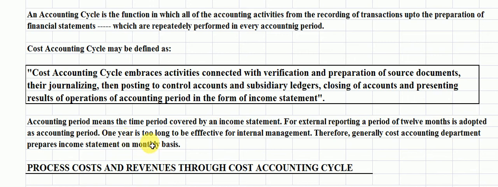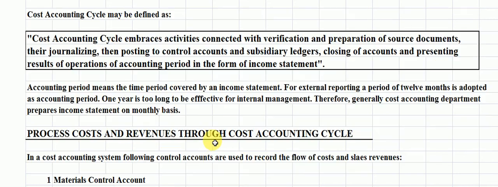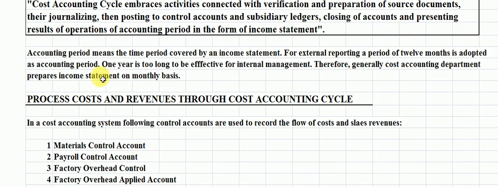One year is too long to be effective for internal management. Therefore, generally, the cost accounting department prepares the income statement on a monthly basis. This is the meaning of accounting period.